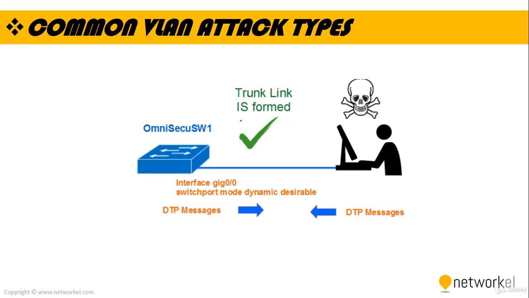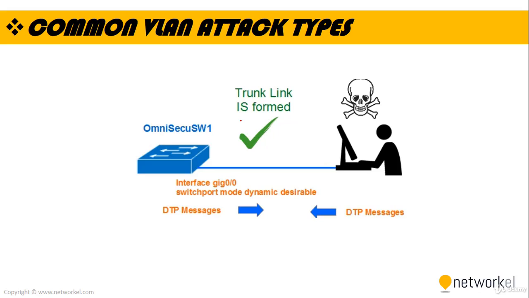Let's take a look at the common VLAN attack types. A switch interface which is connected to an end device, a computer maybe, or a printer, is normally in access mode, and that end device will only have access to its own VLAN. Traffic from the other VLANs is not forwarded via that interface, as you know.